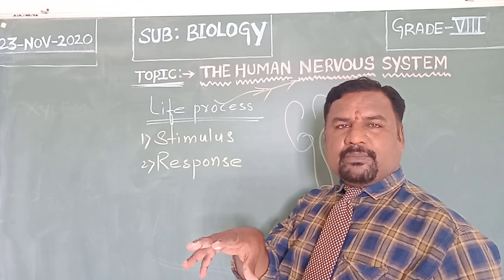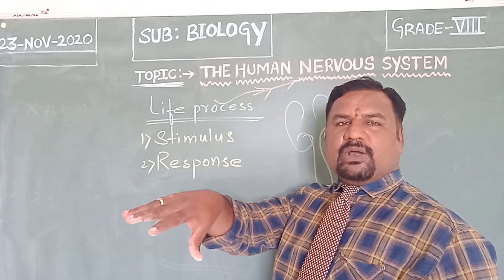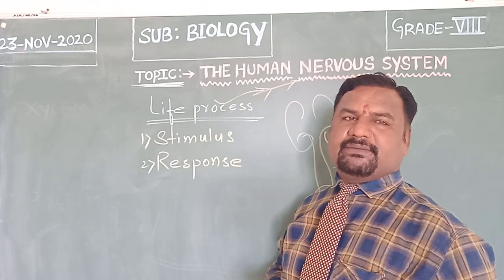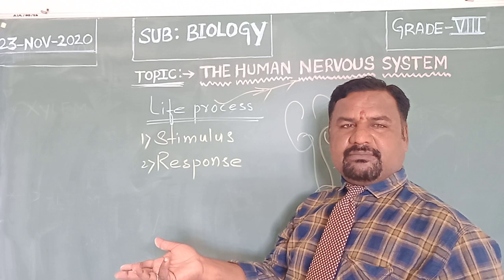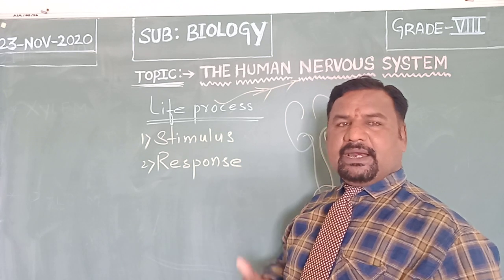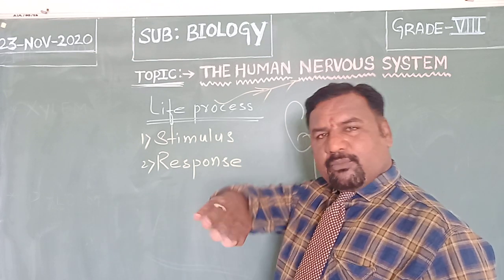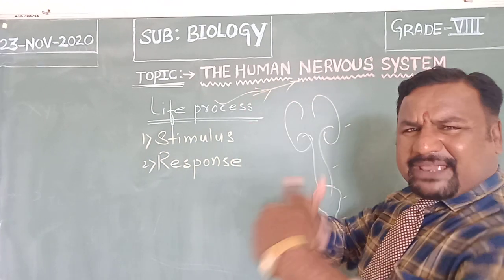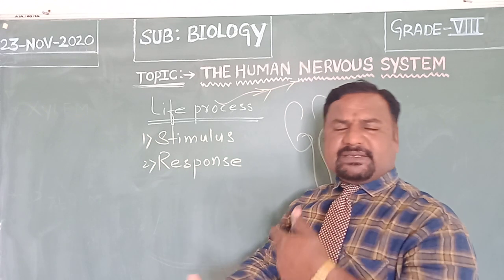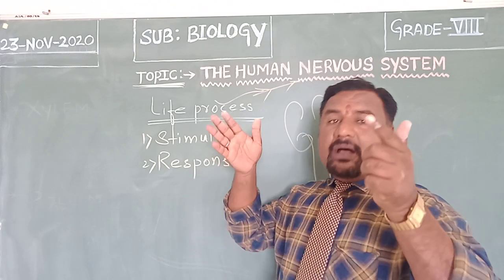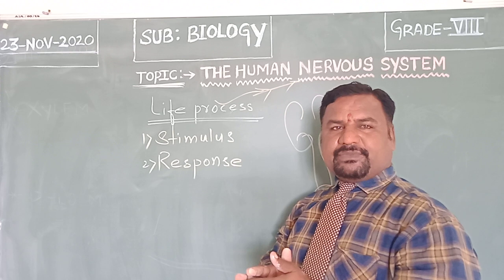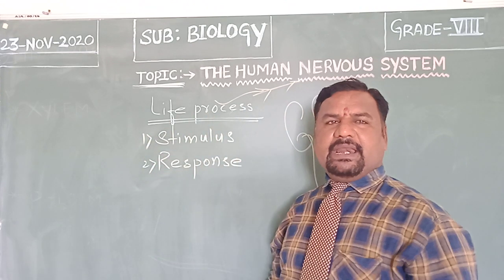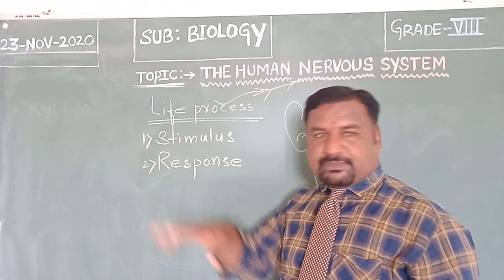The nutrition system helps in the conversion of macromolecules of food into micromolecules. The process of obtaining food by an organism, that we study in nutrition. The excretory system is the process of removal of nitrogenous waste from the body. Now here, these are the life processes: circulatory system, excretory system, nutrition, reproductive system. During reproduction, what happens? The living organism gives birth to the new one of the same species.